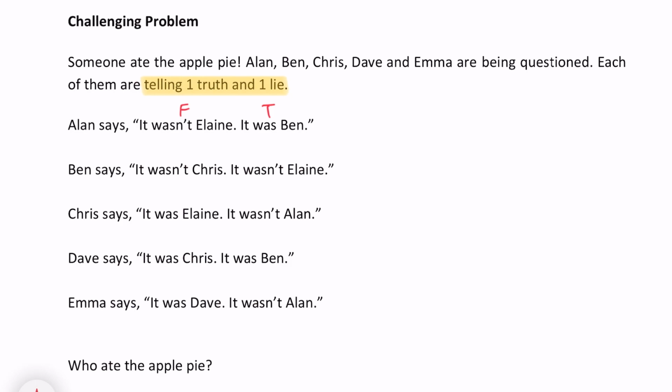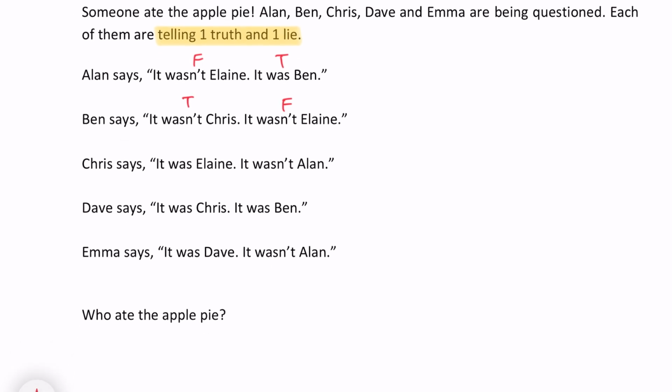Okay, let's try this. Let's go with this scenario first. If this is false and that is true, then this should also be false because these are the same statements, right? Then this must be true. Okay, let's continue. It was Elaine. Now, if you know that this is false, that means this must have been true and this must be false. But now we have a problem, don't we?